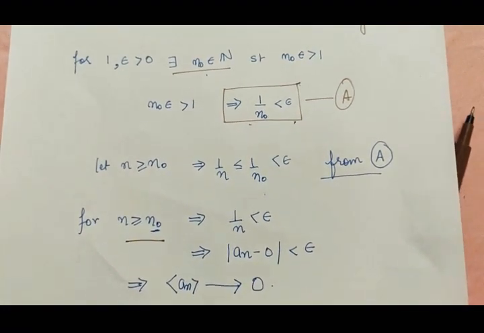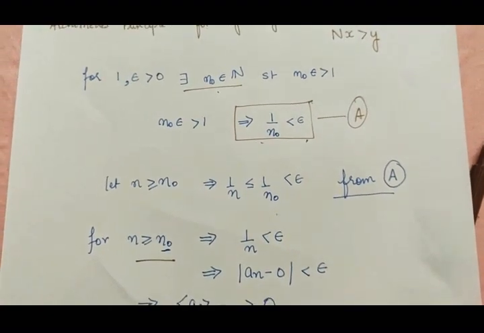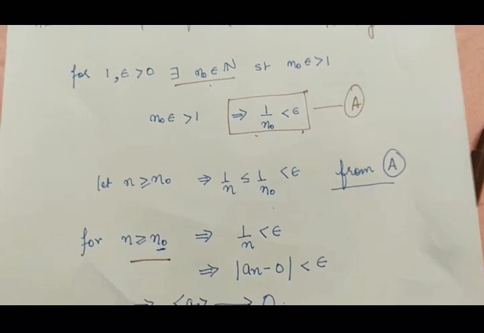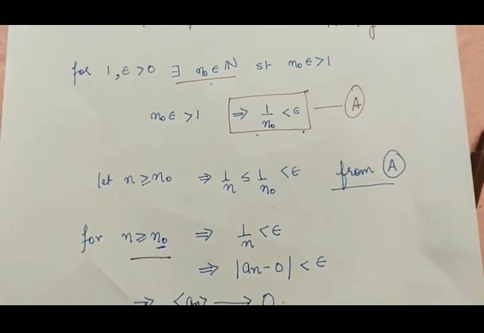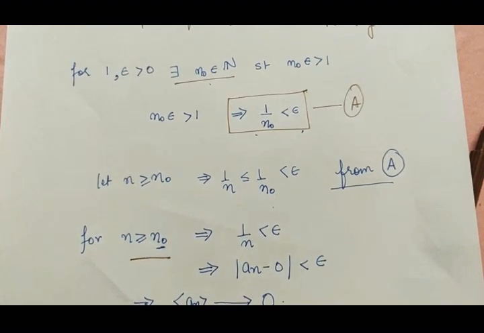And if there does not exist such a number to which the sequence is approaching, we say that the sequence is not convergent, or divergent. This was the basic starting of the sequences.